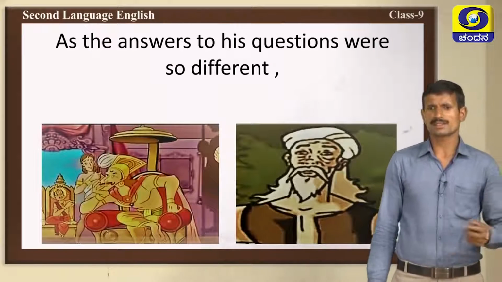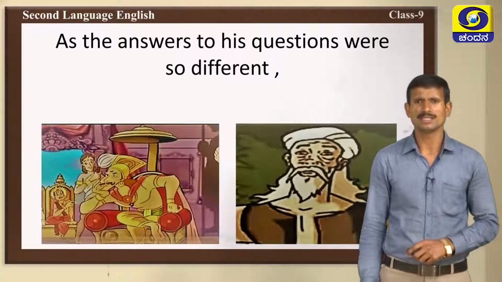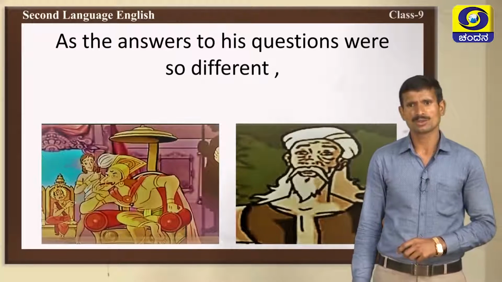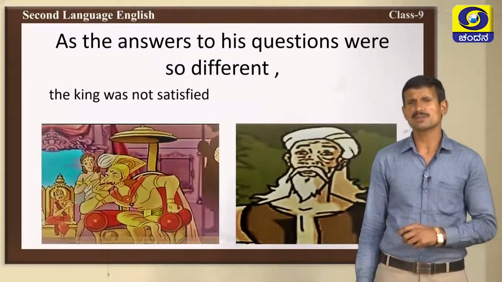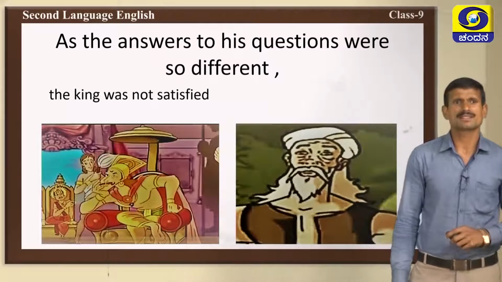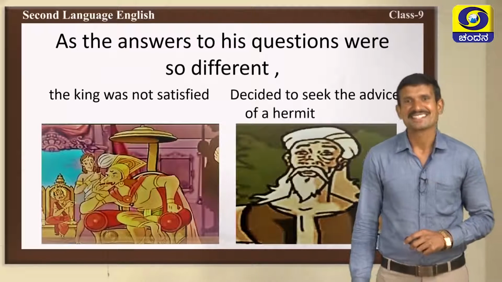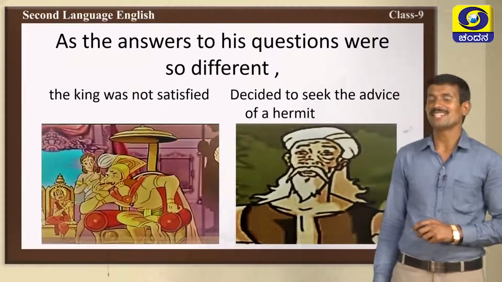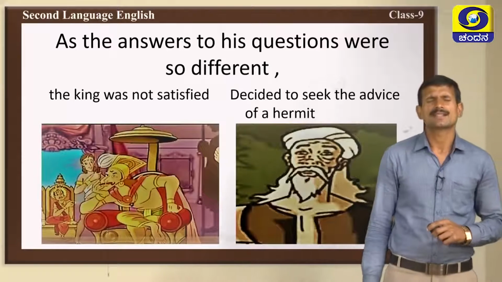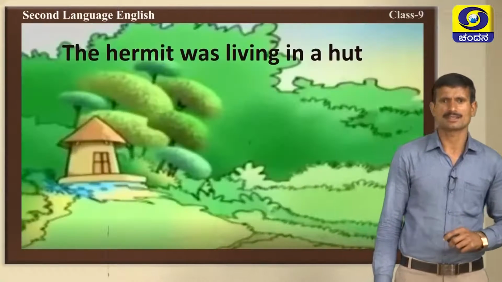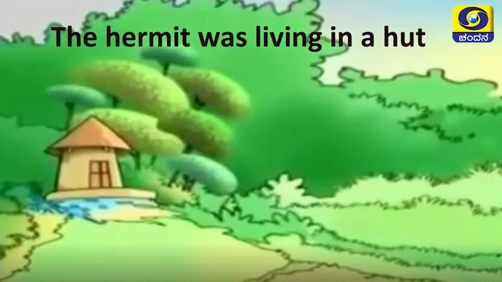Yes, the answers given by the wise men are totally different. So, he decided to take someone's help. He was worried. See, the king was not satisfied by the answers of the wise men. So, he decided to seek the advice of a hermit. A hermit is a wise man who lives a simple life. Yes, what happened? The hermit was living in a hut.